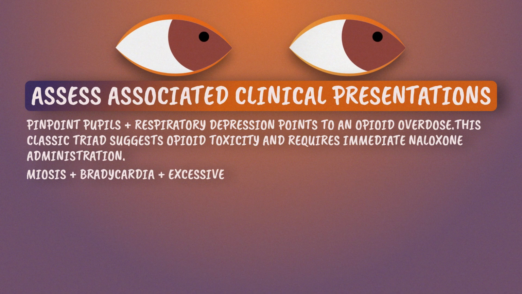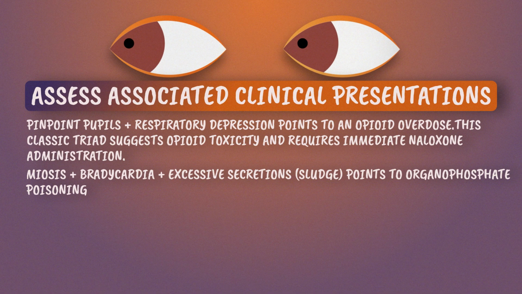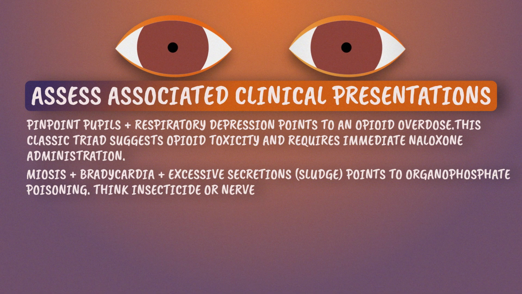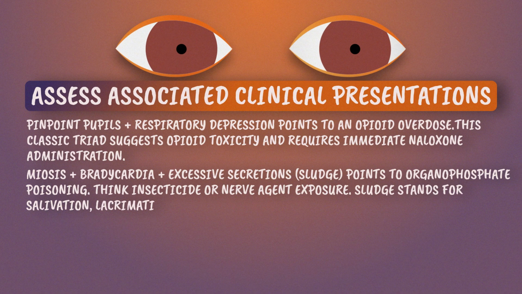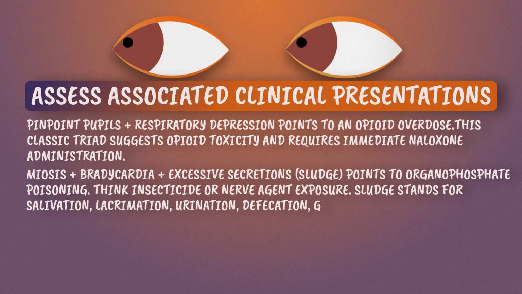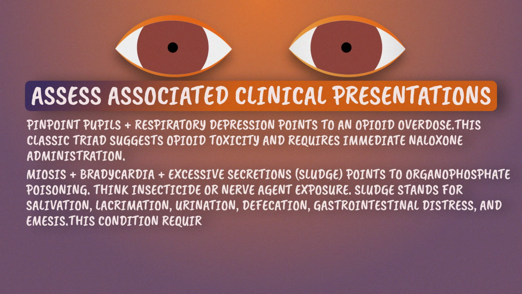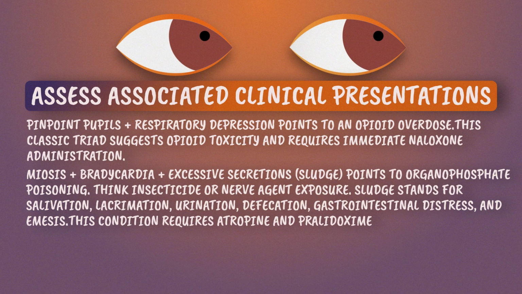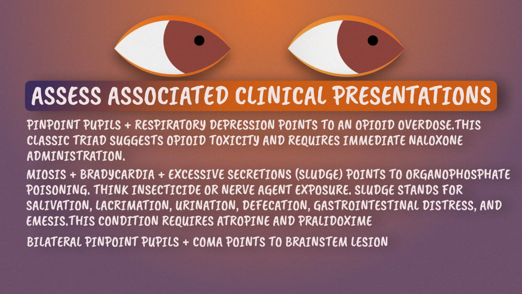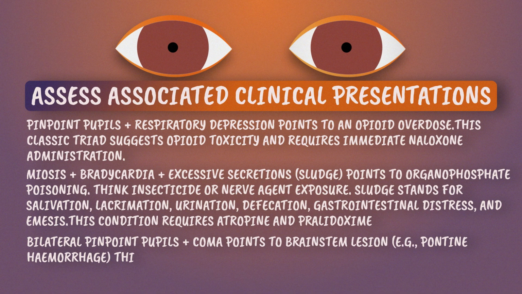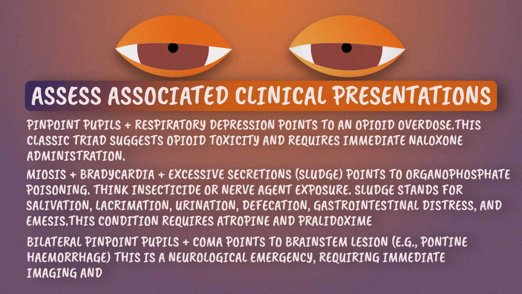Miosis plus bradycardia plus excessive secretions, SLUDGE, points to organophosphate poisoning. Think insecticide or nerve agent exposure. SLUDGE stands for salivation, lacrimation, urination, defecation, gastrointestinal distress, and emesis. This condition requires atropine and pralidoxime. Bilateral pinpoint pupils plus coma points to brainstem lesion, e.g. pontine hemorrhage. This is a neurological emergency requiring immediate imaging and evaluation.